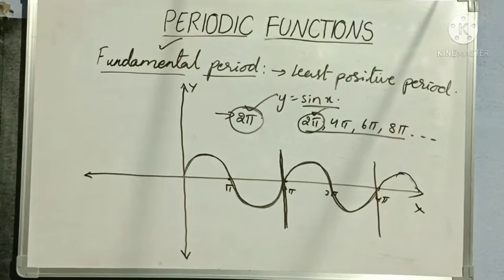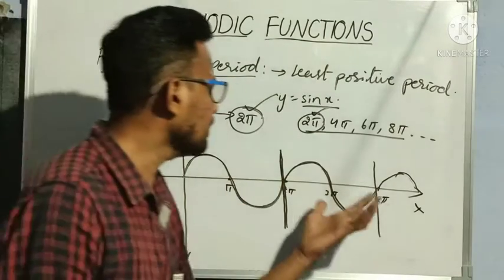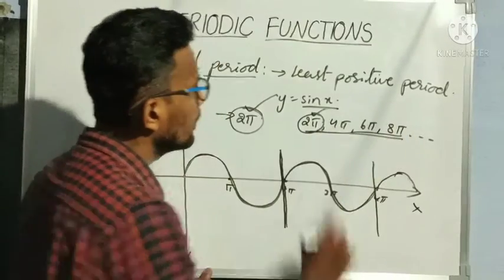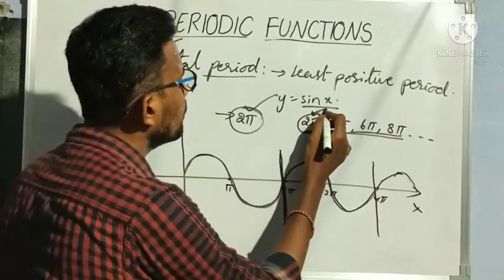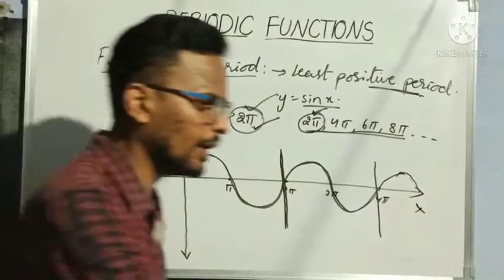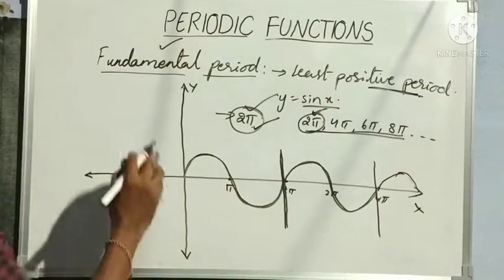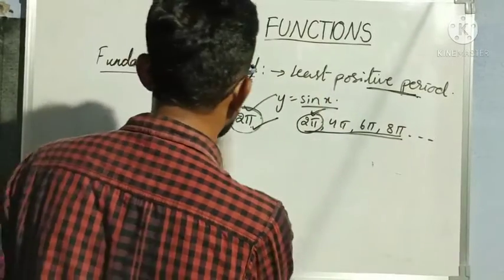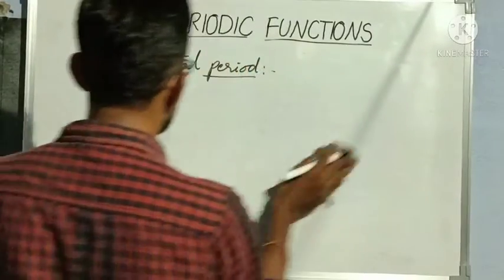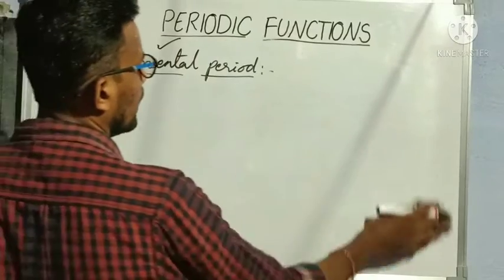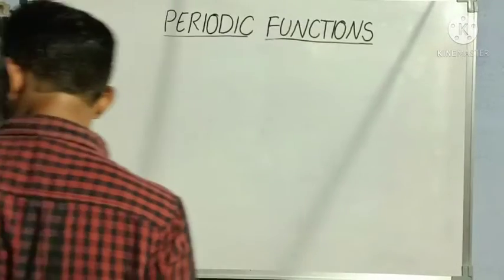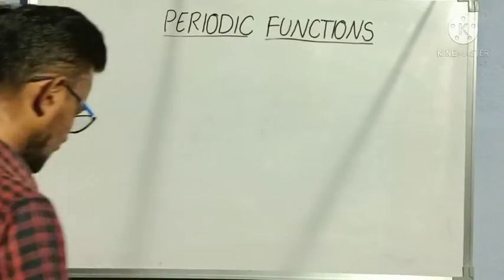Understood everybody? Whenever a graph is repeated, means whenever a periodic function you are taking, then it may have multiple periods, right? But the least positive period of a function becomes the fundamental period. Okay? So this is about fundamental period. So whatever we have discussed, all those periods are fundamental periods, right? Period of cos x is 2 pi, means that is a fundamental period. Period of tan x is pi, means that is a fundamental period. Okay? Next concept.